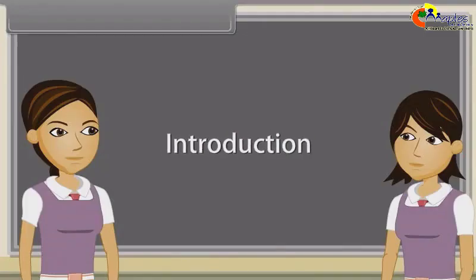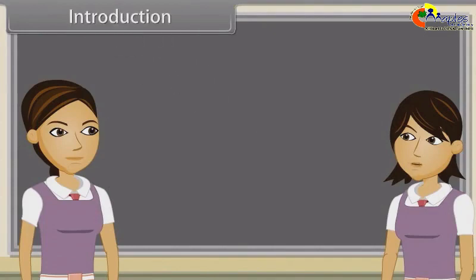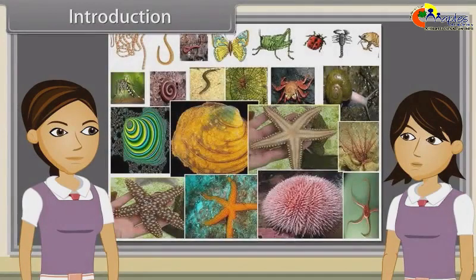Introduction. Sharmila, in our last discussion we studied characteristics of Platyhelminthes, Aschelminthes, Annelida, Arthropoda, Mollusca and Echinodermata. Yes, now we are going to discuss characteristics of hemichordates, chordates, vertebrates, cyclostomata, chondrichthyes, osteichthyes, amphibians, reptilia, aves and mammalia.